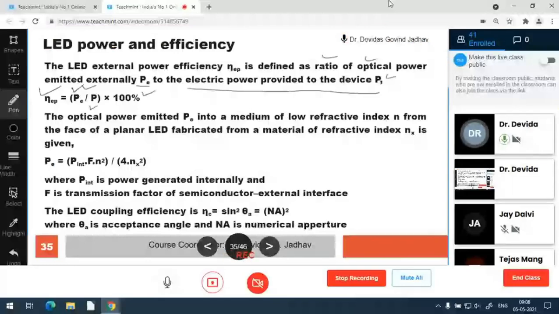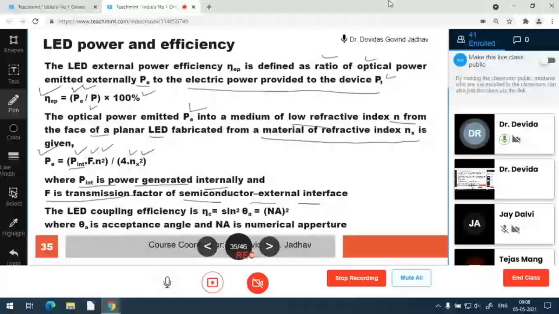Then this optical power emitted to index n from the face of the planar LED, having the LED material refractive index n x, is given as P is equal to P internal into F into n square upon 4 n x square, where P internal is internally generated power within the device. F is the transmission factor of the semiconductor external interface.